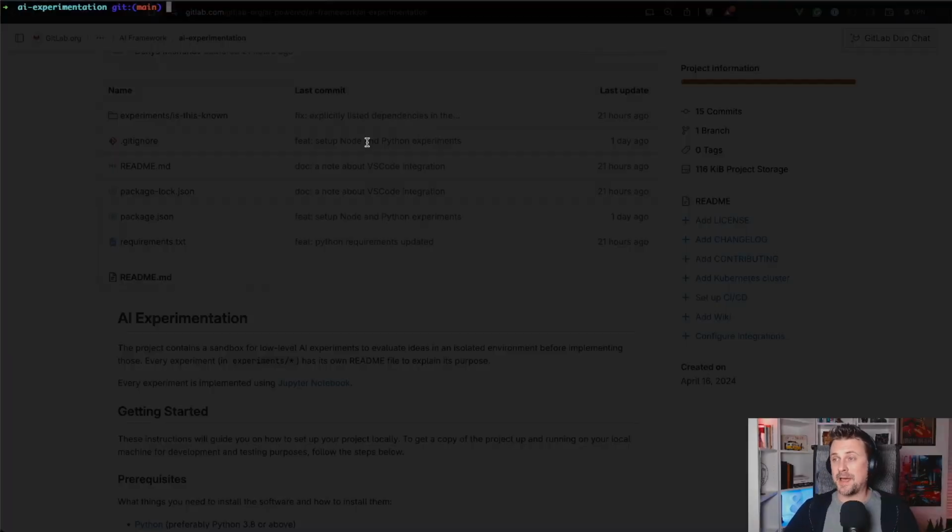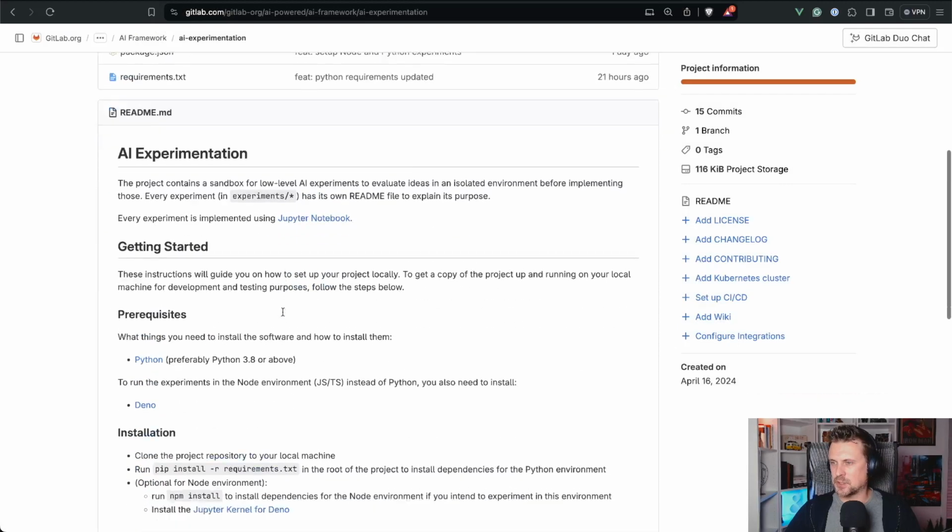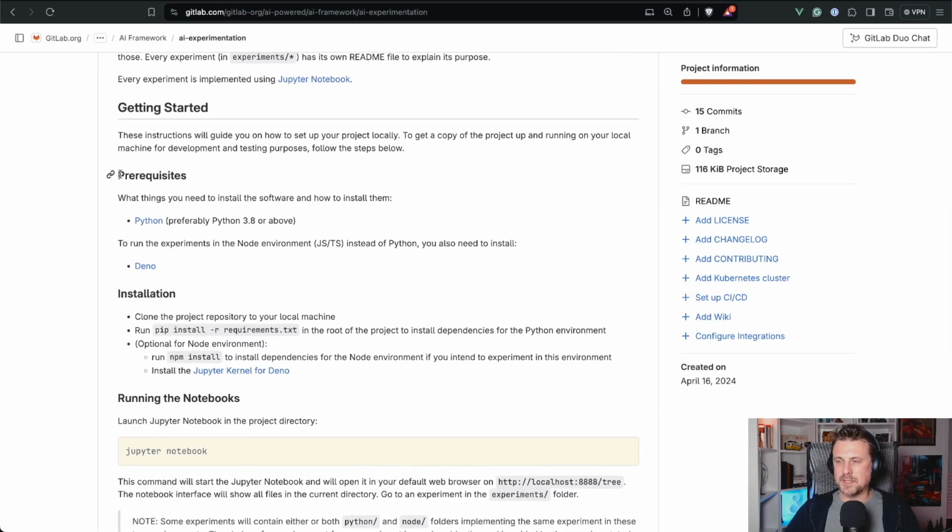So I have cloned the repository into the AI experimentation folder. We have the README, experiments, and package files, and let's go to the website and check the README. So the project has prerequisites, and it's technically just Python. If you are a front-end engineer or UX designer who knows front-end, please do not run away now.